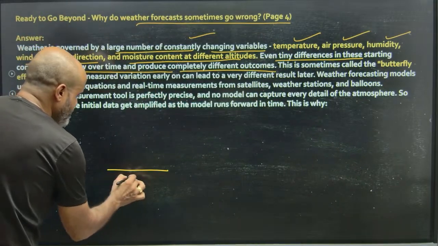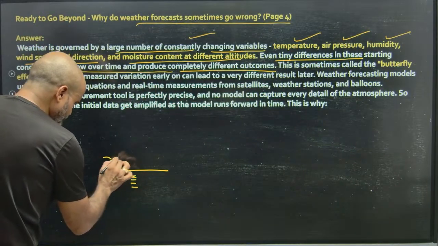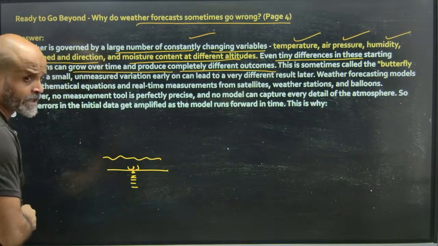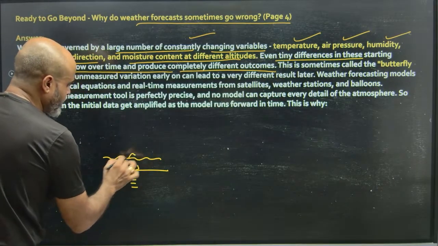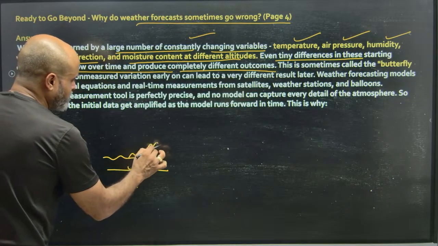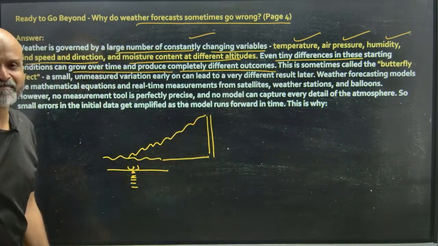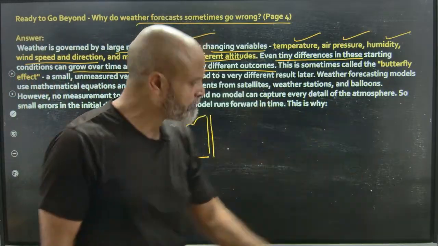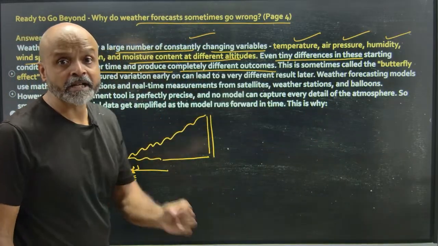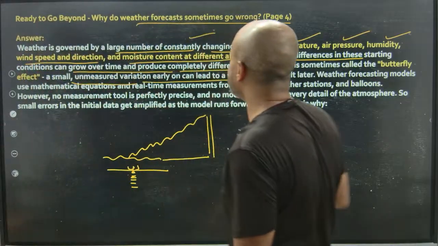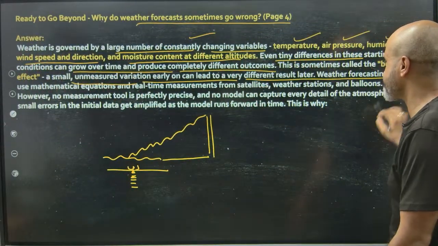So let's say there is this earth and there is sea above it. A mild earthquake has happened under the sea. So the waves will rise. Then the waves will rise, and by the time they reach the shore, they become a huge tsunami causing massive destruction. So this is how a tiny disturbance can create a huge butterfly effect. Okay. A small unmeasured variation early on can lead to a very different result later.